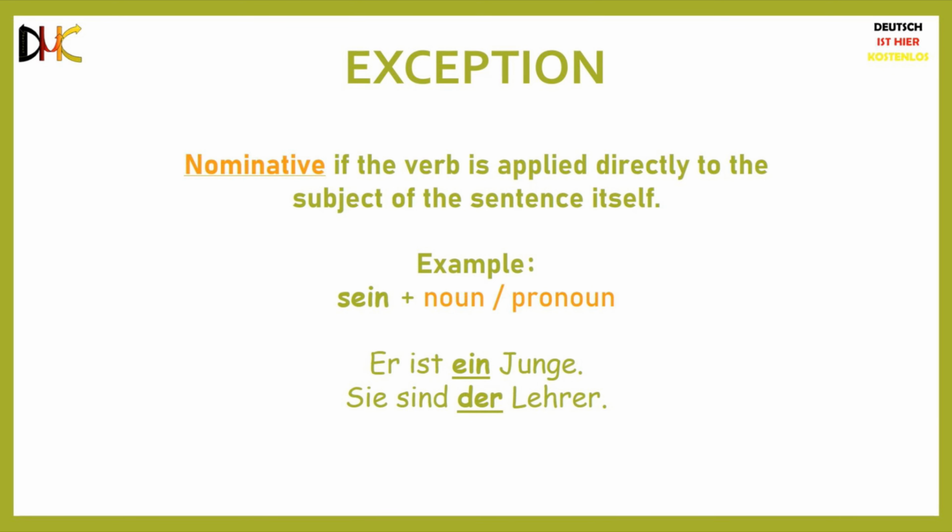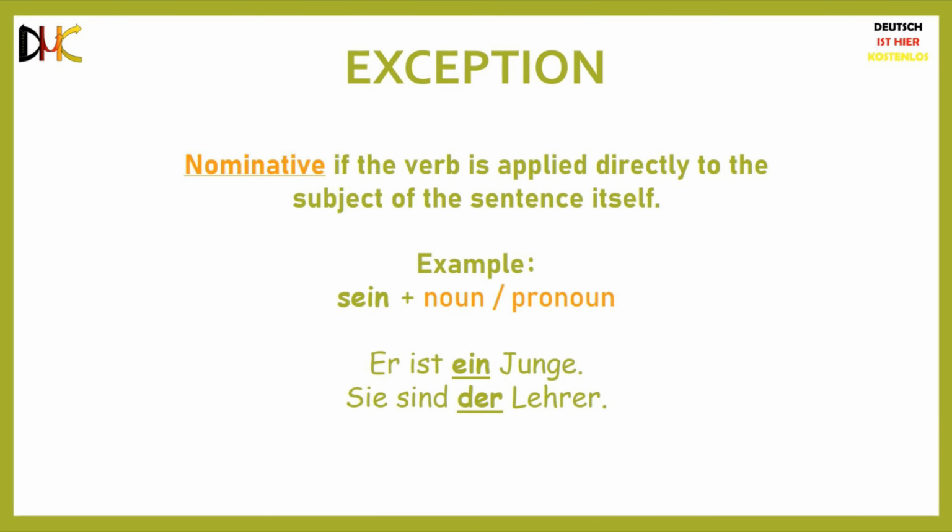Now, like everywhere else, there are exceptions here as well. One has to use the nominative case when the verb is linked directly to the subject of the sentence itself. The best example for this exception is the verb sein, which means to be. Er ist ein Junge. He is a boy.